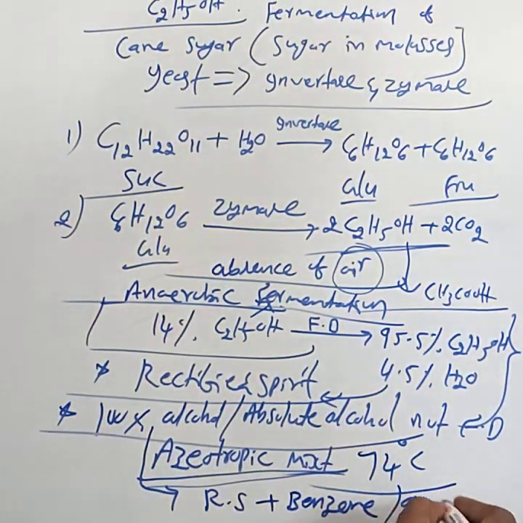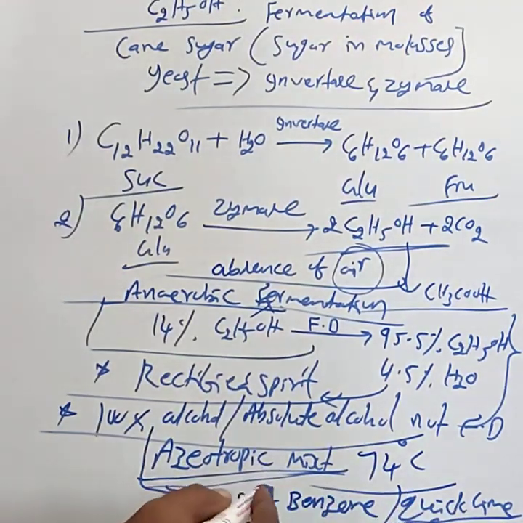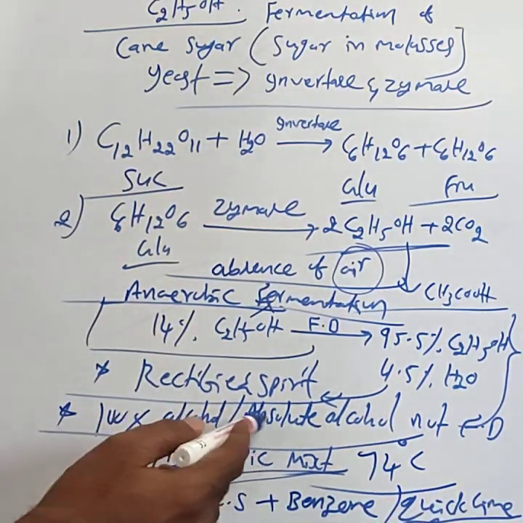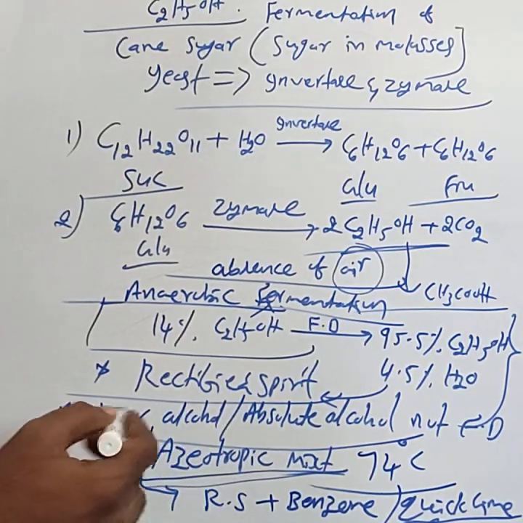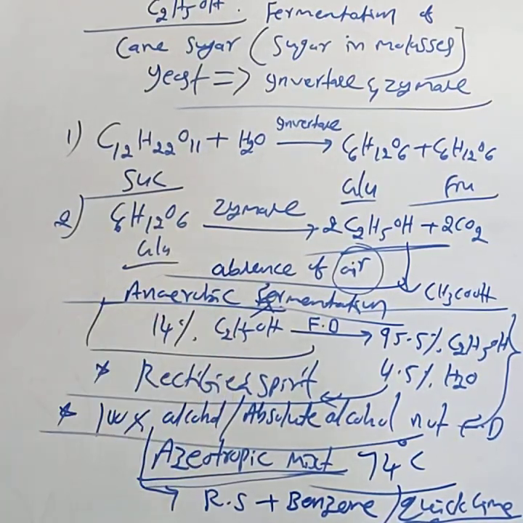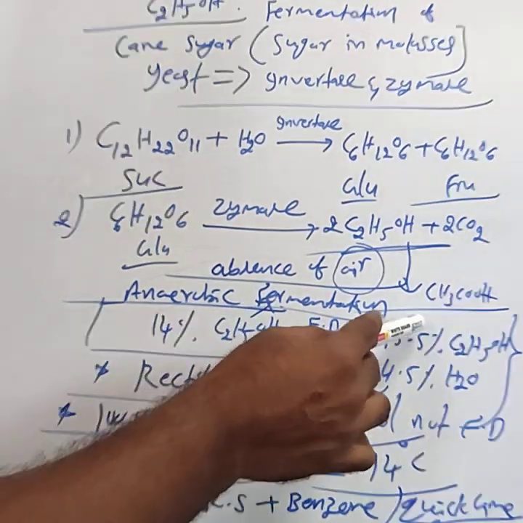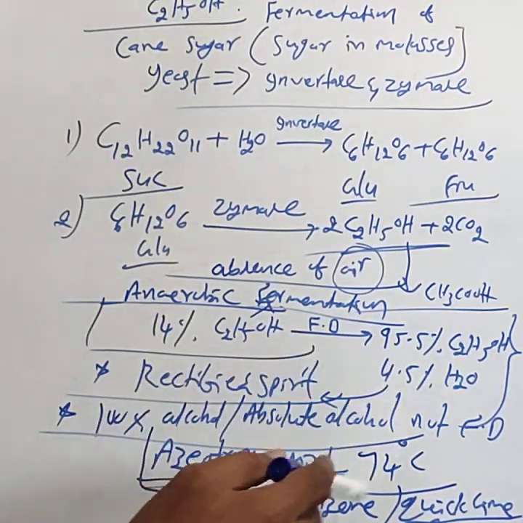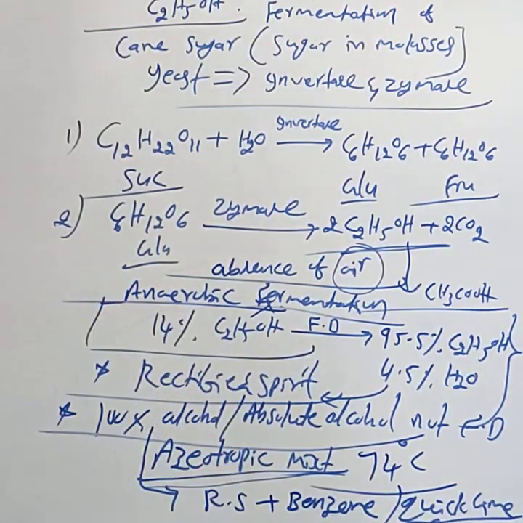Instead of benzene, you can take the quicklime. Quicklime formula is CaO. Either by treating rectified spirit with benzene or quicklime, we get absolute alcohol or 100% alcohol. By the fractional distillation method, we only get 95.5% ethyl alcohol. This is about the preparation of ethyl alcohol.